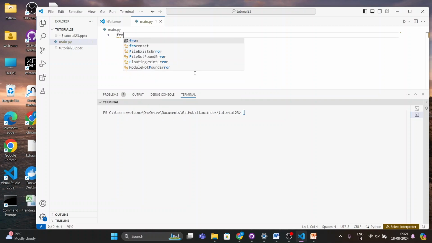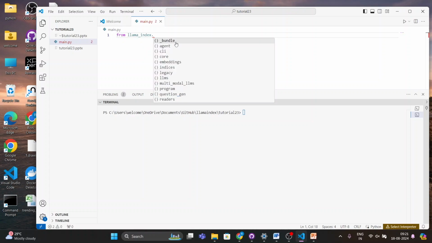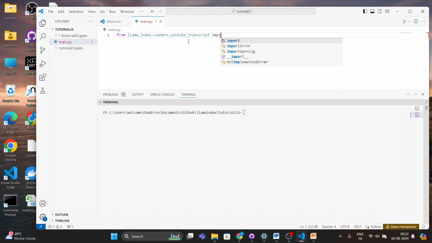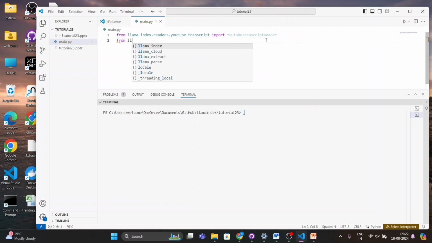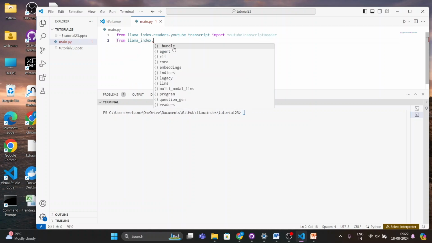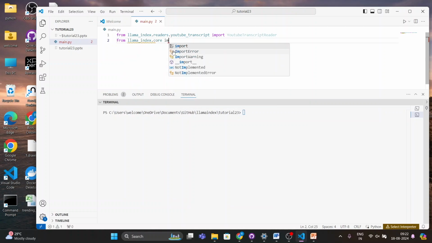First thing first, from llama_index.readers.youtube_transcript, import YoutubeTranscriptReader. Now I'll import two more modules. From llama_index.core, import VectorStoreIndex.